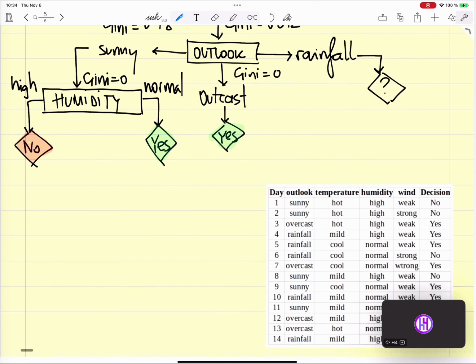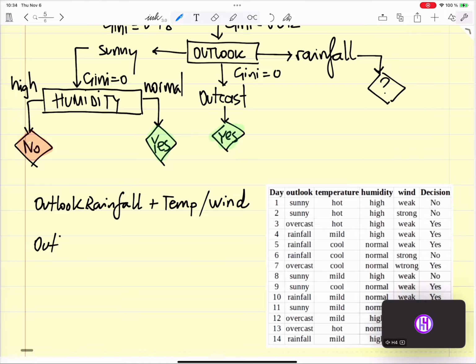Then we have our outlook. Rainfall plus temperature or wind. I cannot take humidity anymore, okay? And I cannot take outlook, so I can only take temperature or wind. So let's do the first one, okay?